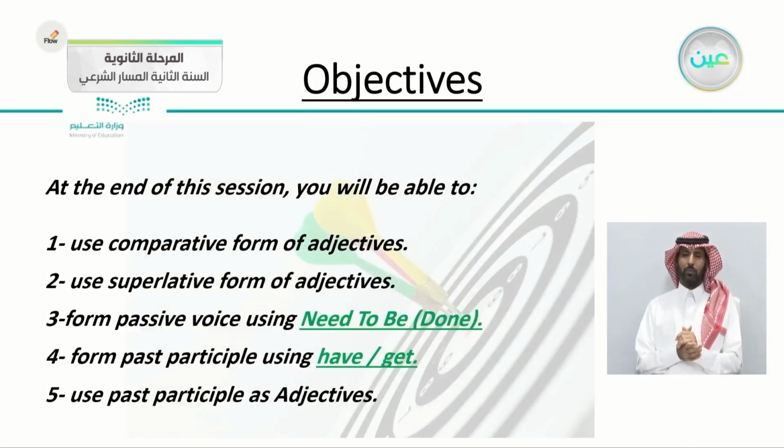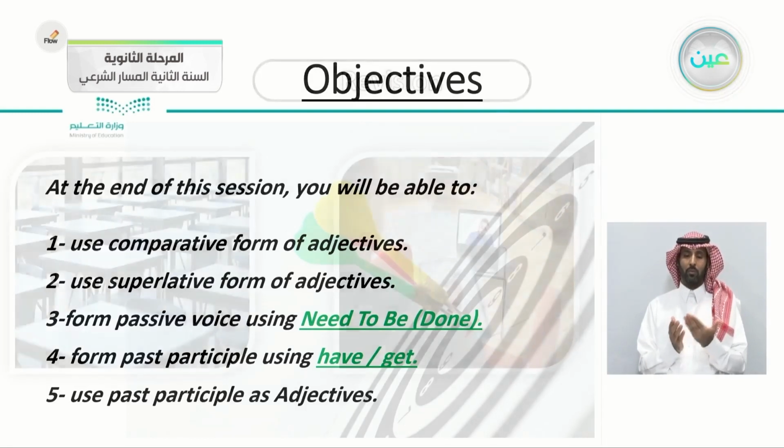These are the objectives for today. At the end of this lesson or session, you will be able to use the comparative form of adjectives, use the superlative form of adjectives, form passive voice using need to be done, form past participle using have and get, and use past participle as adjective. All of these objectives will be done by the end of this lesson.